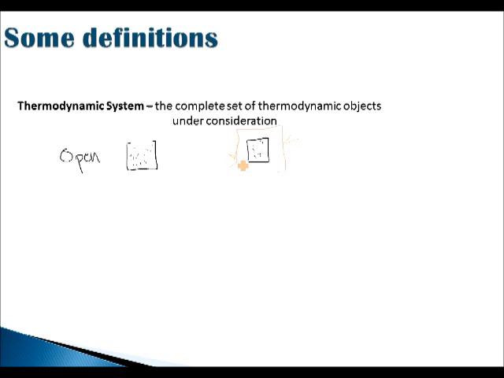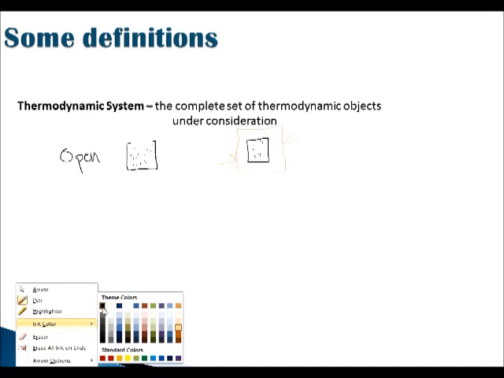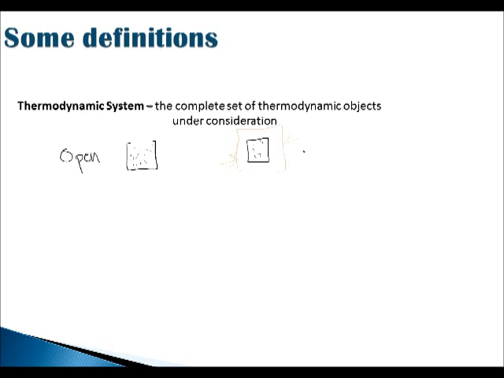There's nothing externally that can change the internal dynamics of this system. The volume or pressure of this system may change, okay, but it is thermally insulated. It's completely separate from the outside world. And that is an example of a closed system. Okay, so these are two important concepts that'll come up quite frequently.